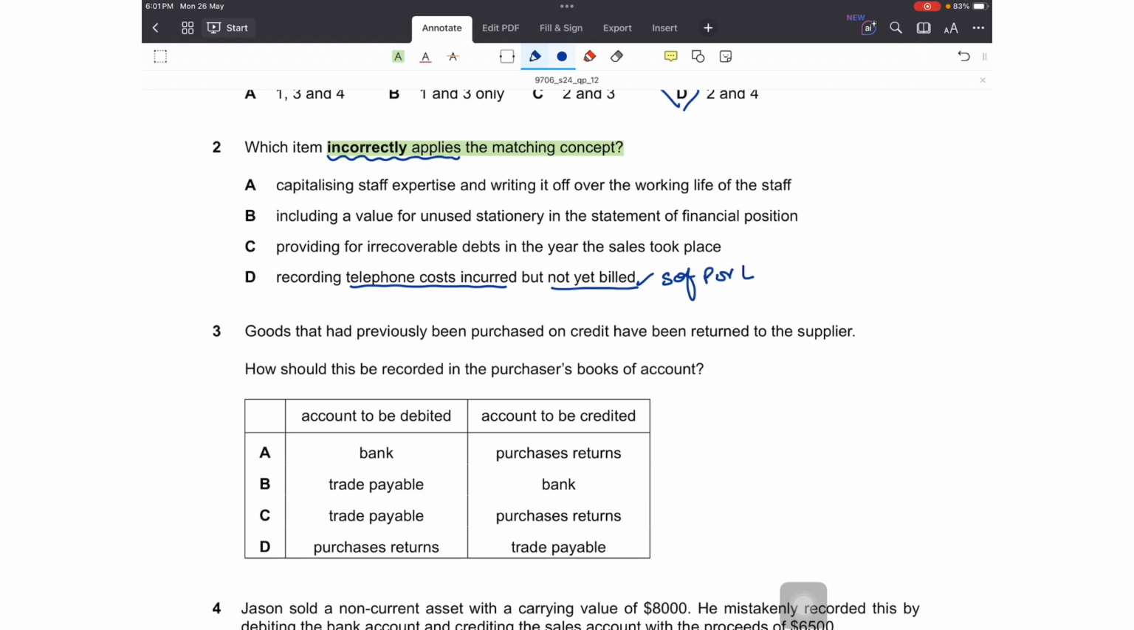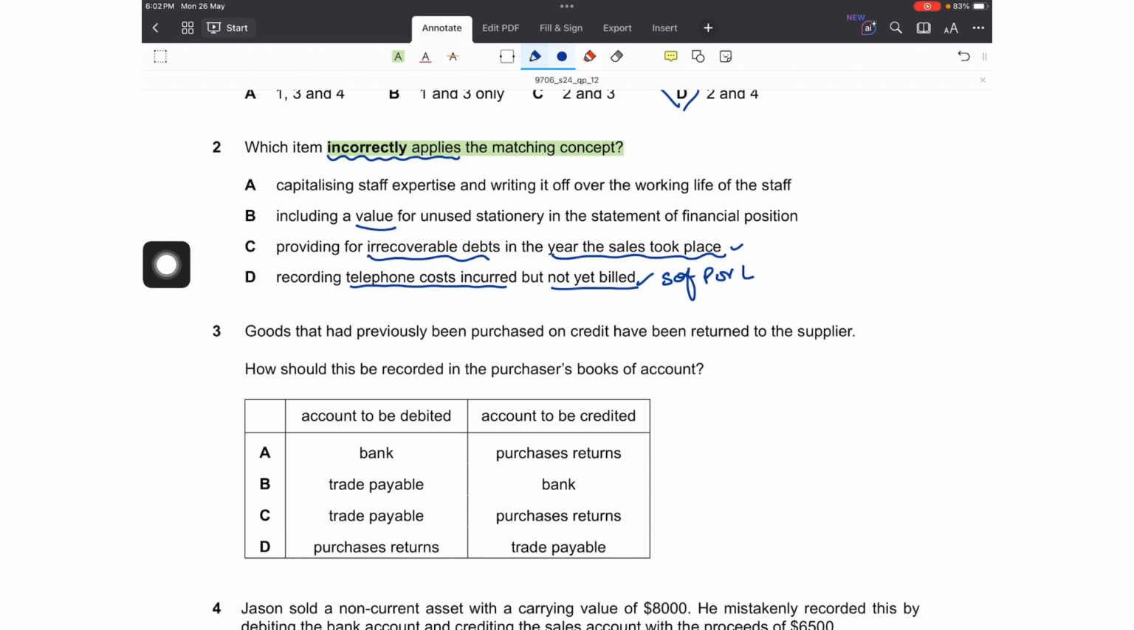C is providing for irrecoverable debts in the year the sales took place. Yes, this is also a correct application of the matching concept, as matching says to match your current year revenues with your current year expenses. So since a revenue is being recorded, that is in the form of sales in the current year, an expense against it, if there is, in the form of irrecoverable debts, or even in the form of allowance for irrecoverable debts, should also be recorded to match the revenues with the expenses in the same year. So this is also an application of the matching concept.